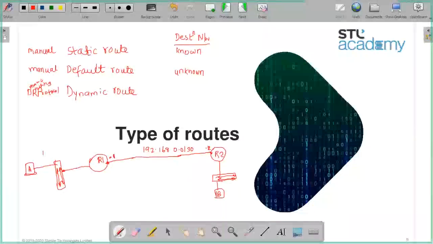And let's say this network is 10 network. Let's say dot 1 here, and let's say dot 100 here, last octet. And let's say this is 20 network here, slash 24. This is dot 1 here, and let's say dot 100 here. Are you getting the topology?